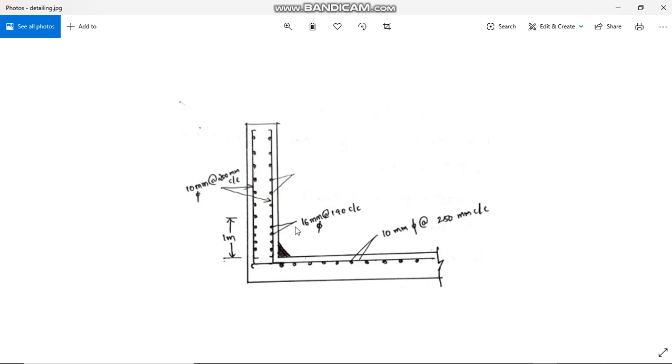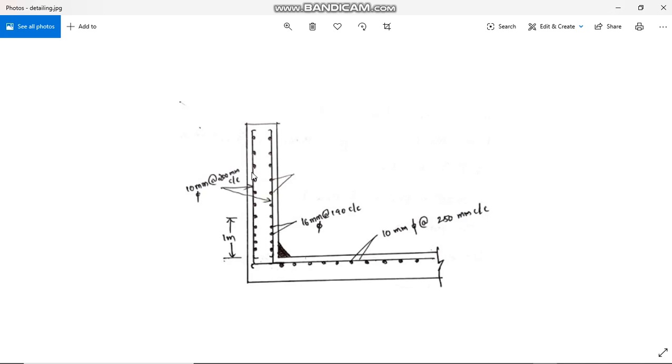So for 1 meter height we are providing 16 mm dia bars at 190 center to center. You can find out the spacing for the succeeding heights up to 5 meter. Now I have not done those steps. Okay, you can find out those things. So here we have provided the vertical reinforcement as 10 mm at 200 mm center to center. So both hoop reinforcement and vertical reinforcement are provided at both faces in the wall.